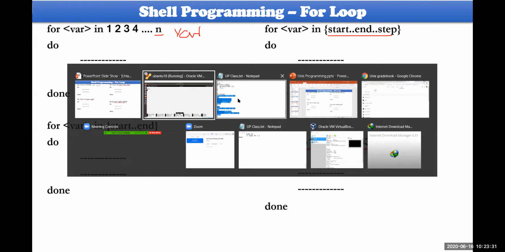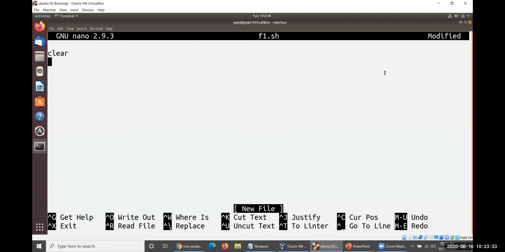Let me go ahead, clear, and write: for i in 1 2 3 4 5 6 7 8 9 10, with all spaces given. Do, let me print the value: echo $i. Done. This wants to produce 1 to n numbers.